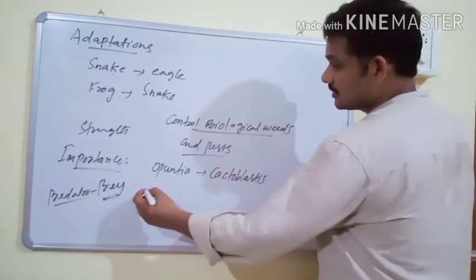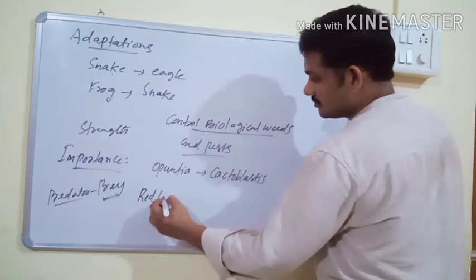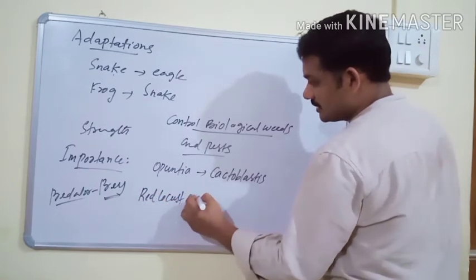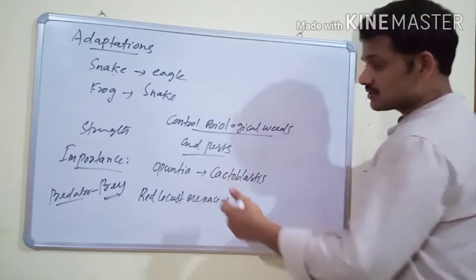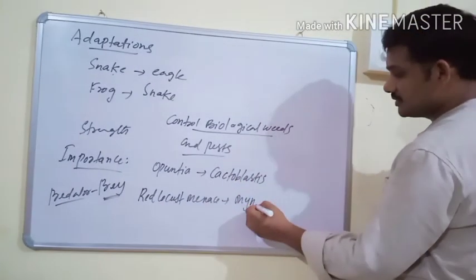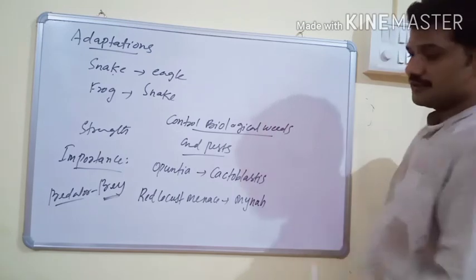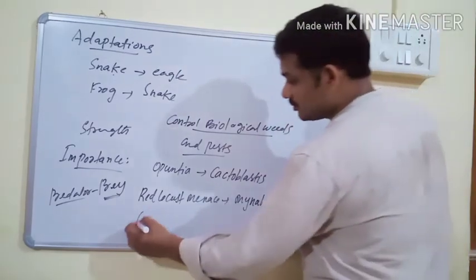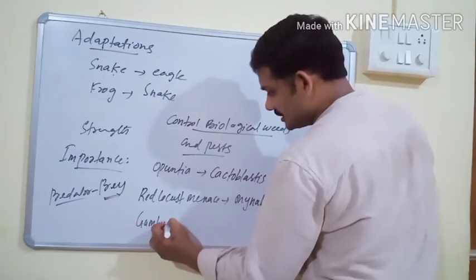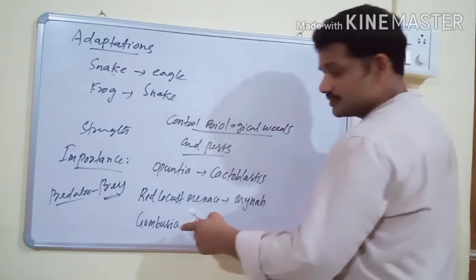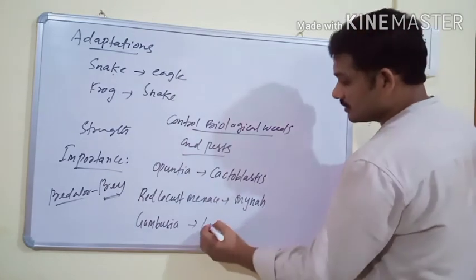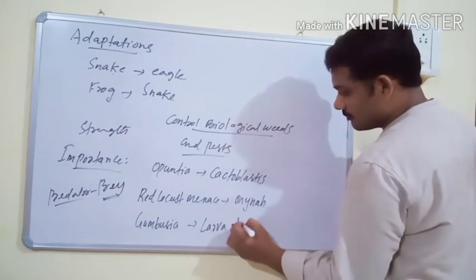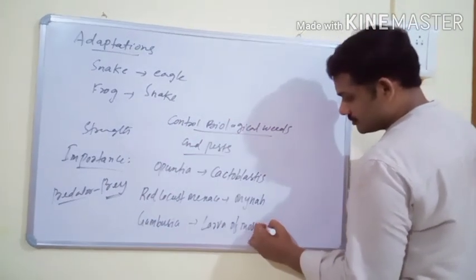One more is the red locust myna, which was controlled in Mauritius by introducing the myna from India. And one more example is Gambusia, a predator fish, which is introduced in lakes to control the larvae of mosquitoes.